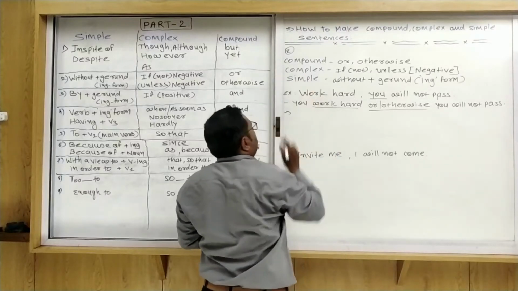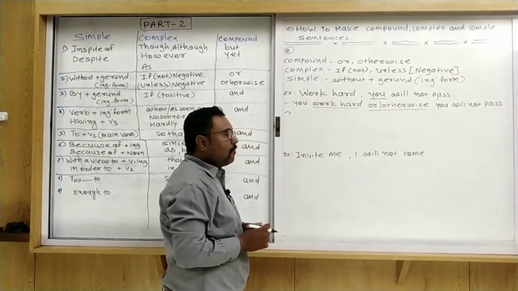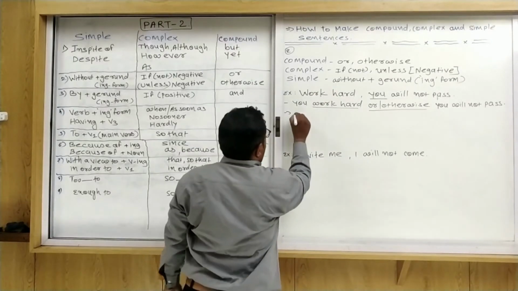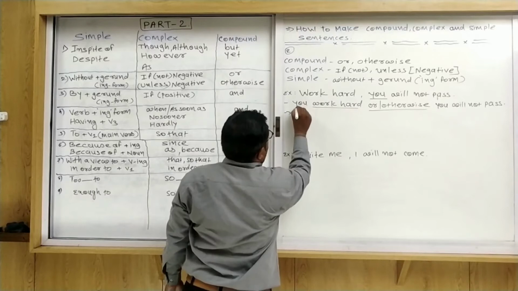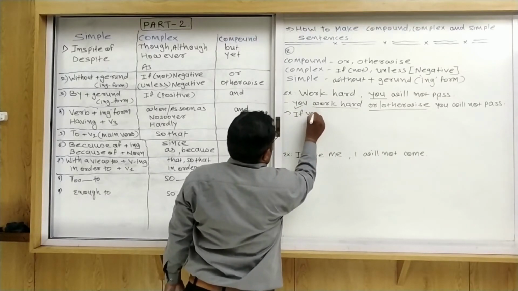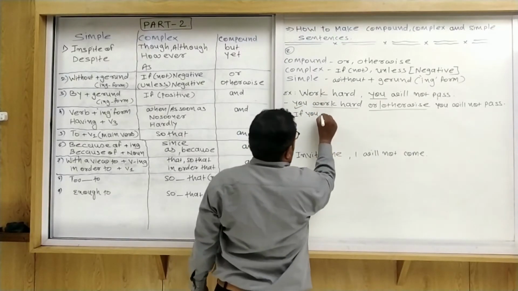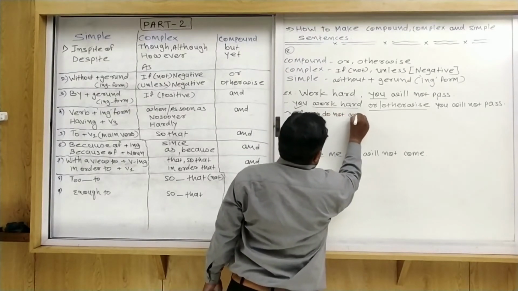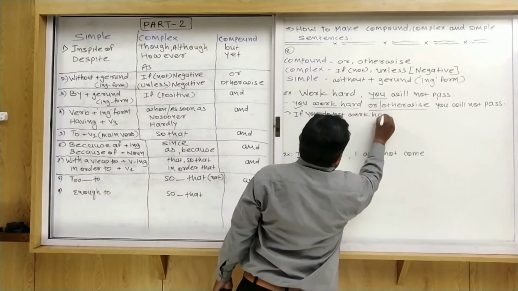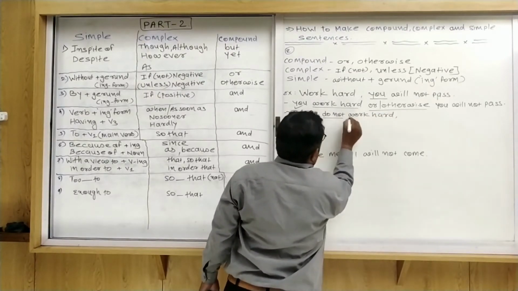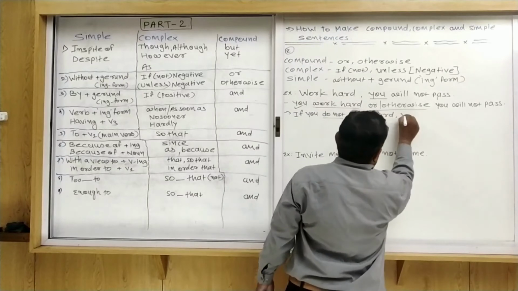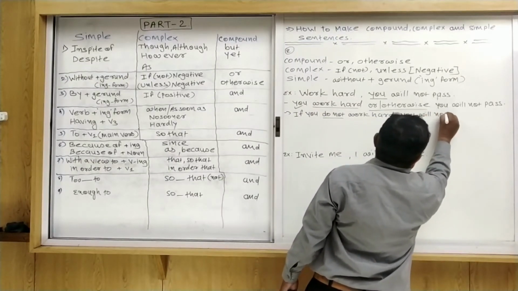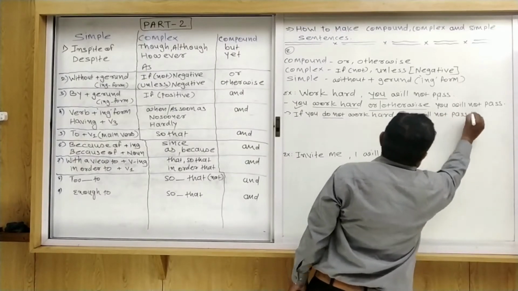Now we try to make a complex sentence. When we make a complex sentence, we use if with not. So, if, what is the subject here? You. If you, that is present tense. What is the negative? If you do not work hard, you will not pass.